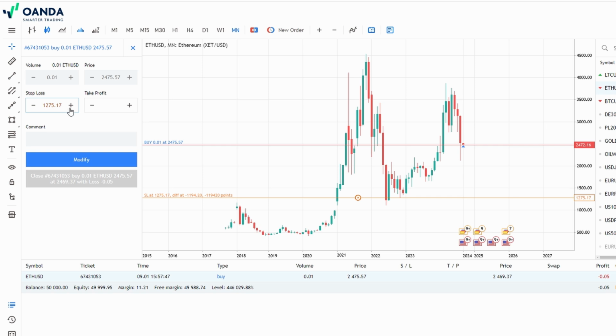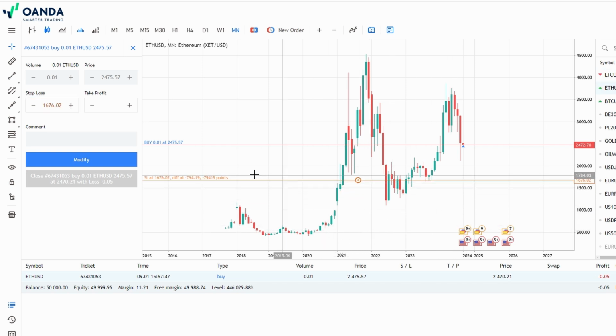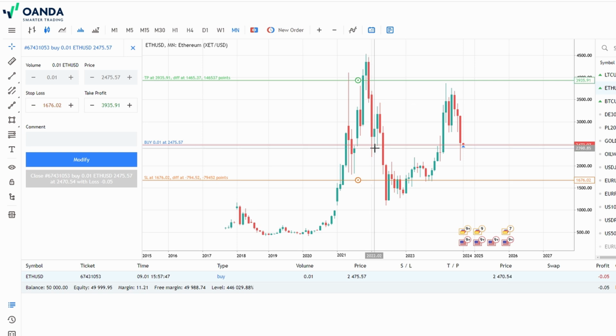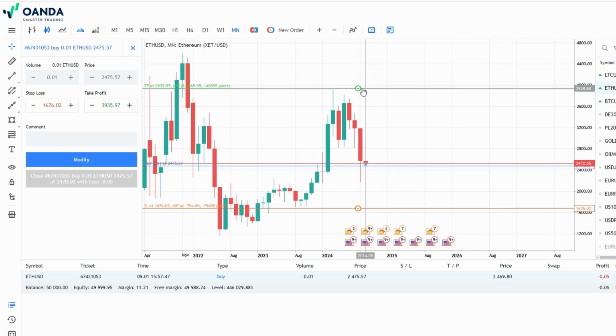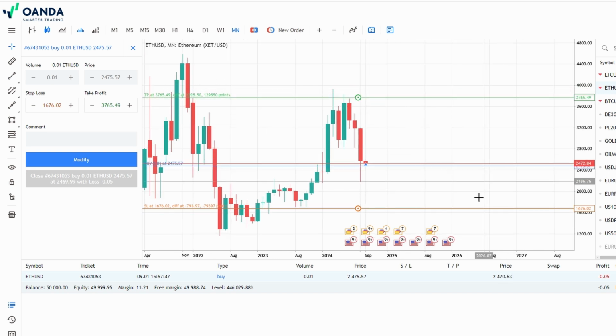If the market is moving in your favor, you might want to move your stop loss closer to the current price to lock in more of your gains. But what if you see an opportunity to increase your profit? Maybe the price is moving up faster than expected, and you think it could go higher than your original take profit level. You can easily adjust your take profit line higher to capture more profit. Again, this can be done directly on the chart, making it quick and intuitive.